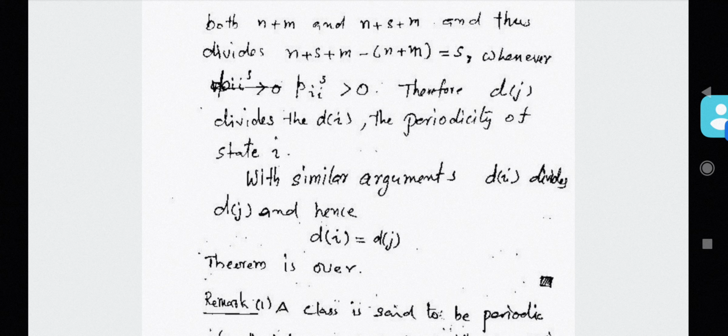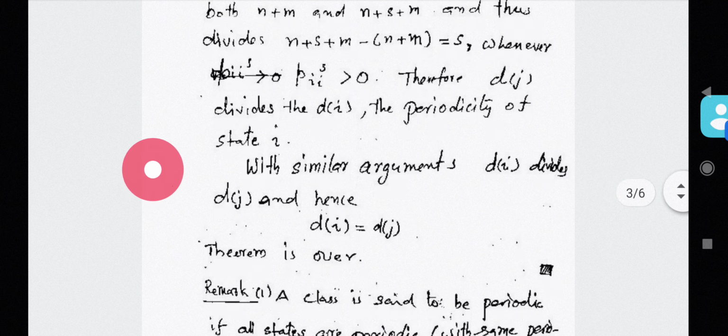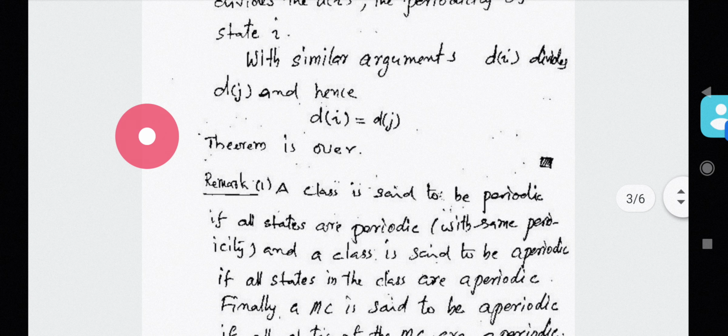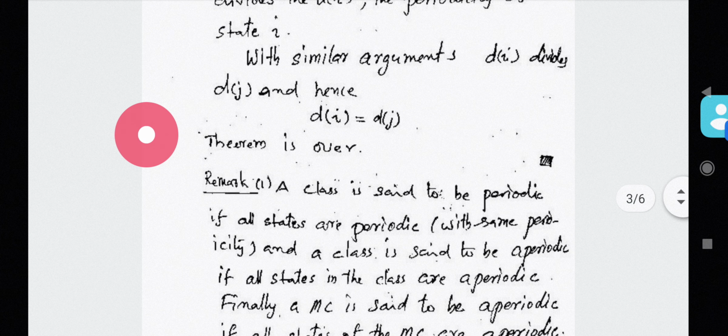Now, we can conclude this section by adding some remarks. Actually, these remarks are the summary of what we have discussed so far.